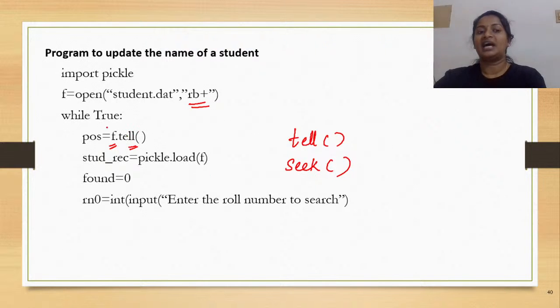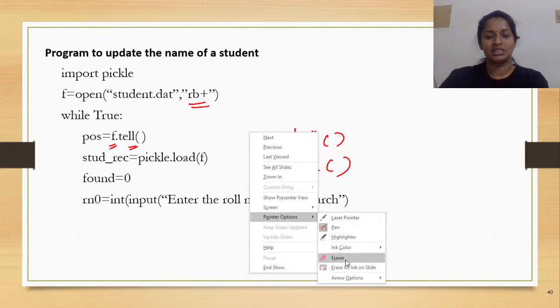But I've just illustrated this to make you understand the random access method. It is not mandatory since I am writing it as a fresh program, and in that case you needn't actually find the current position. But just to illustrate it, I have found out the current file pointer position and assigned it to the variable pos.